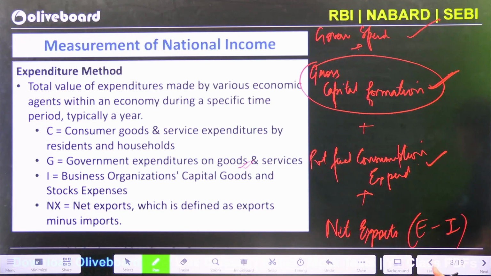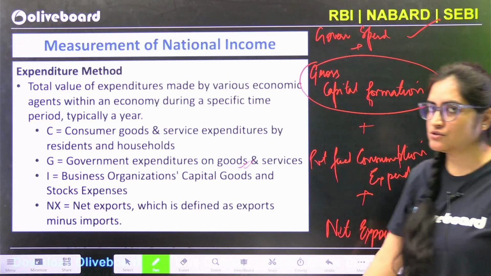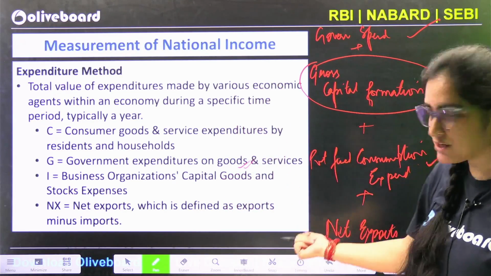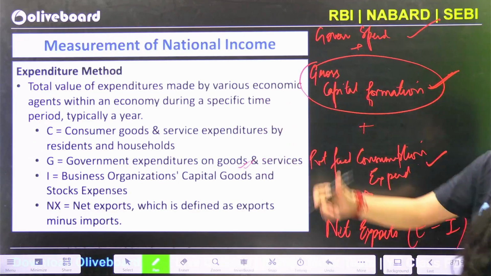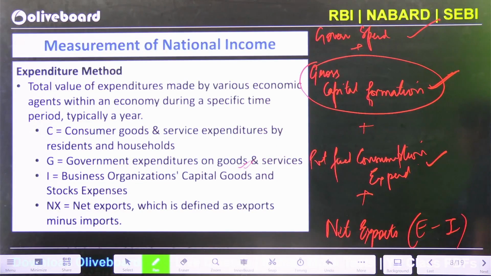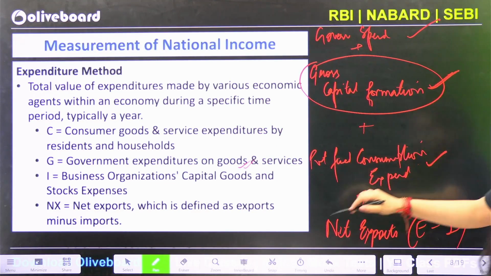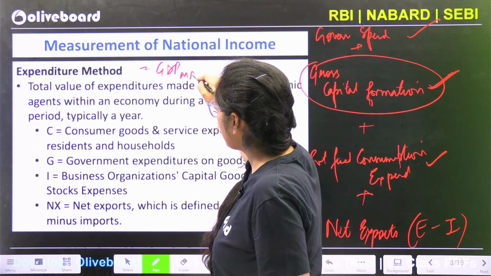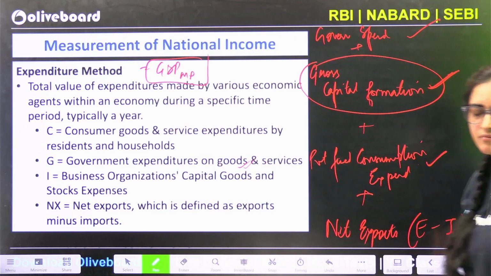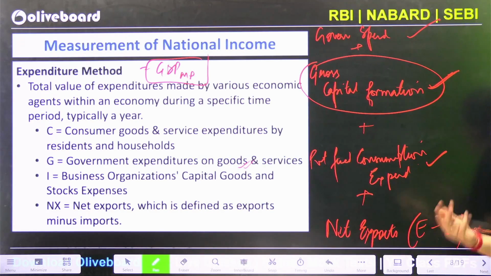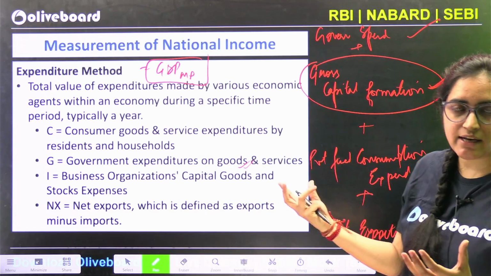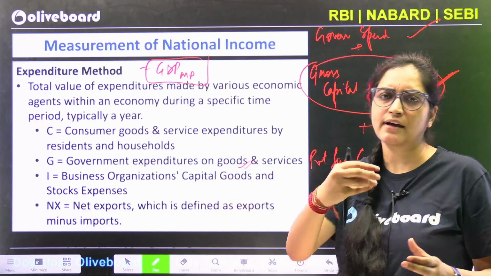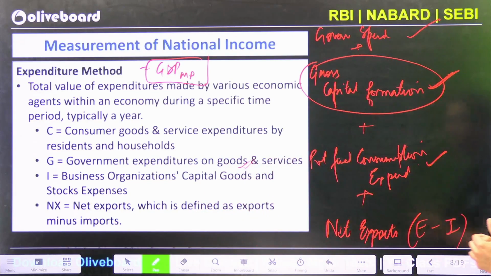So that's the case. Now, when we add all these expenditures, we reach a number that is what you call GDP, GDP at market price. And once you have got this GDP at market price aggregate, you can calculate the other aggregates as well.